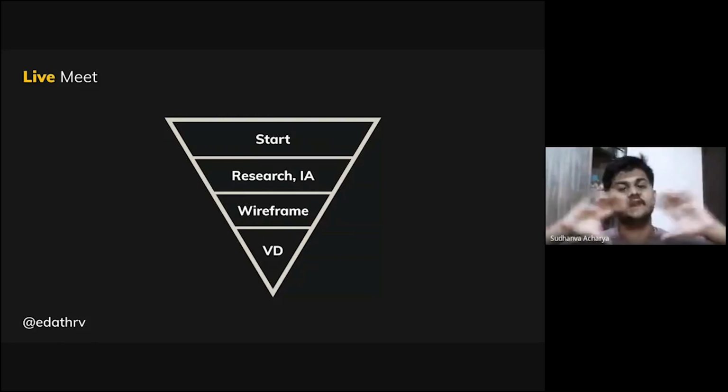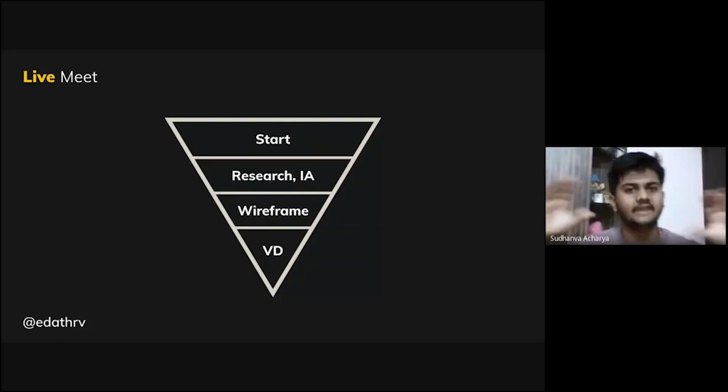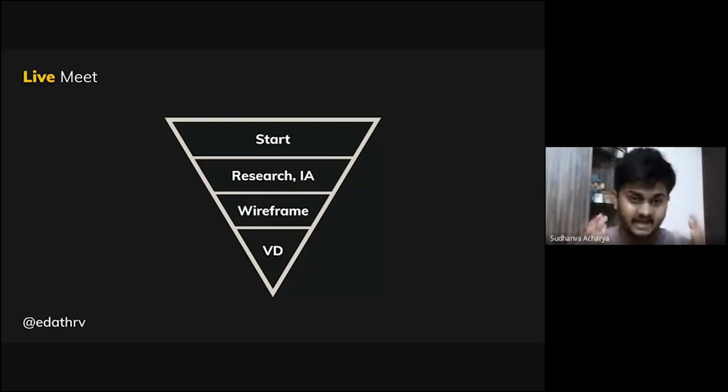That means at the start you will have many options. After research, IA, all that filtering will happen, and after the visual design process, after prototyping and all, you're going to get a sweet product with all the nice features and nice design.